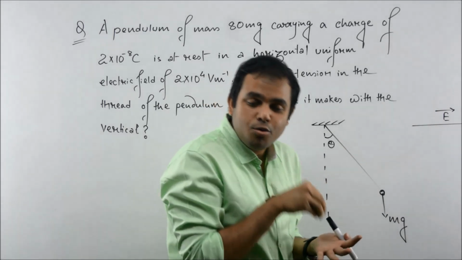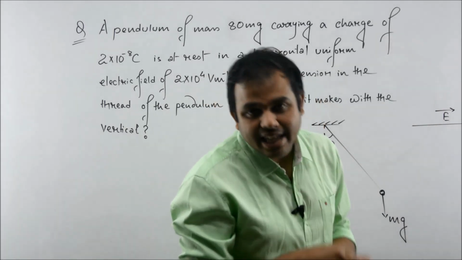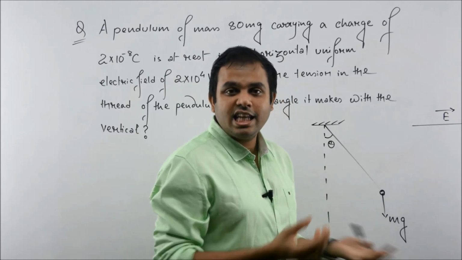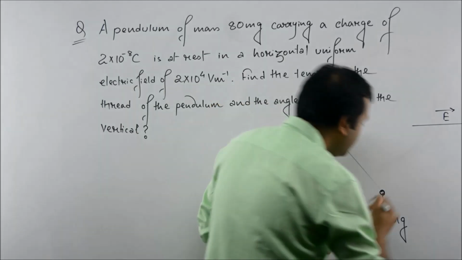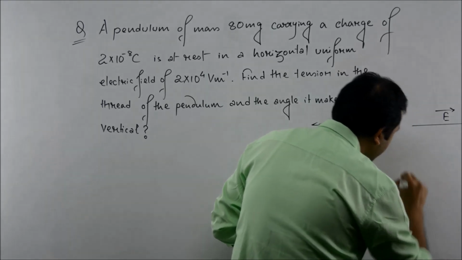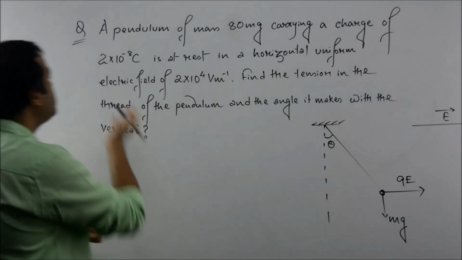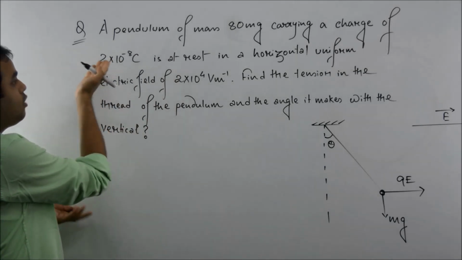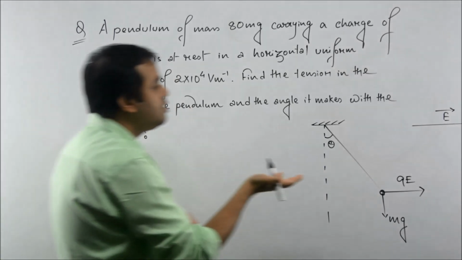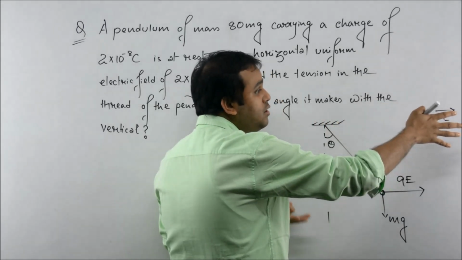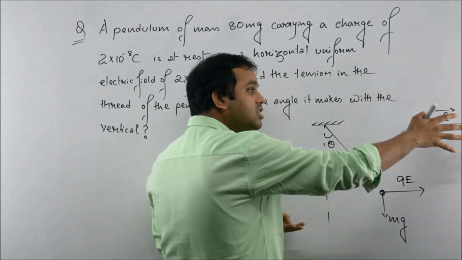So if unit charge experiences E, if 1 coulomb experiences E, then q will experience q times E. Obviously, it is a positive charge. Because it is a positive charge, if this is the direction of electric field, positive charge will experience force along this direction.